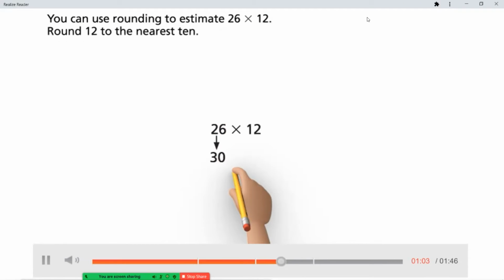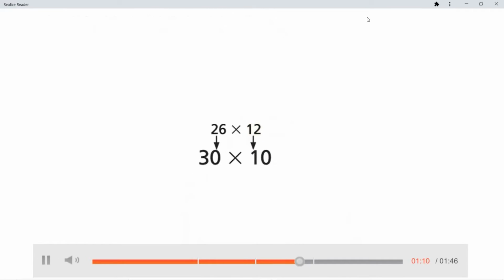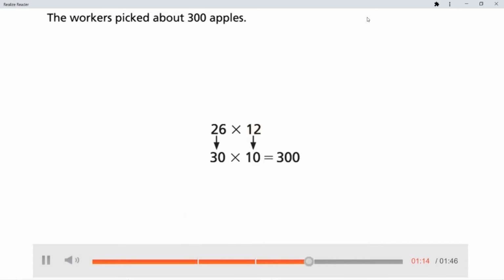Round 12 to the nearest 10. 12 rounds to 10. 30 times 10 equals 300. The workers picked about 300 apples.